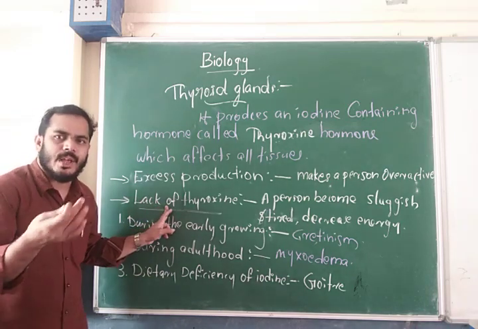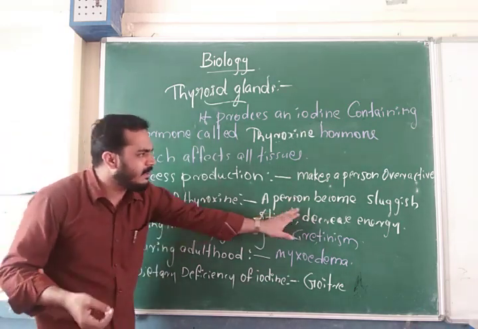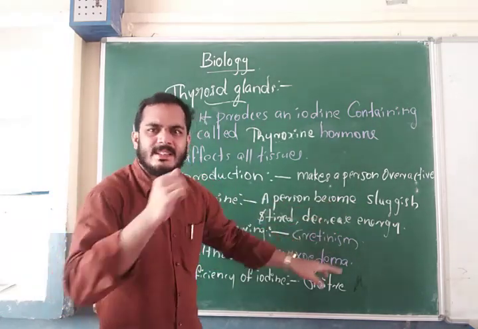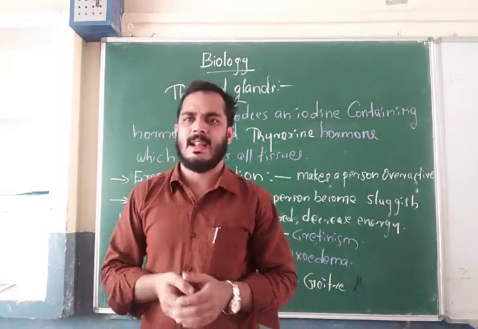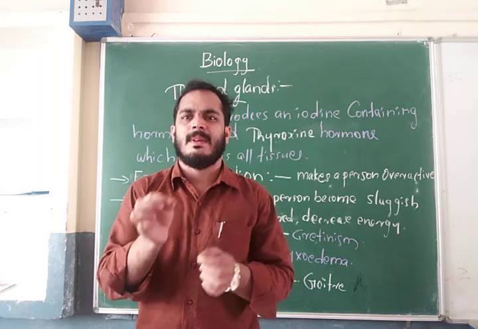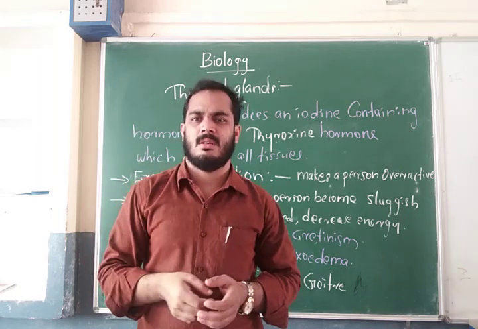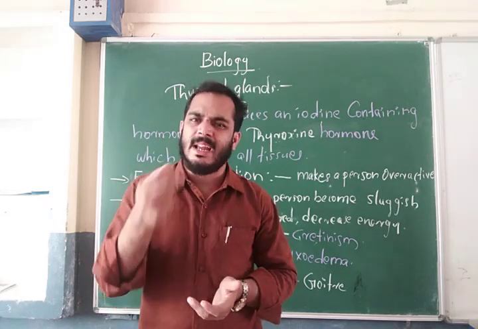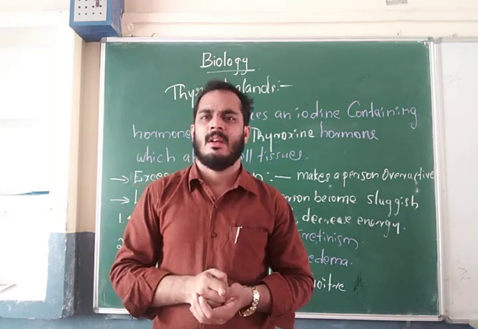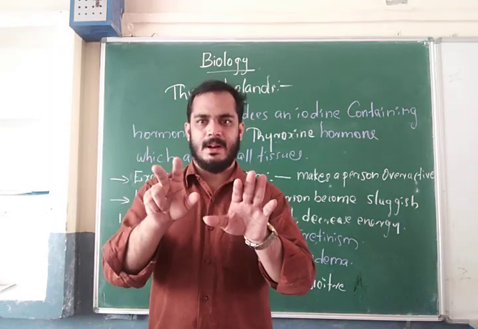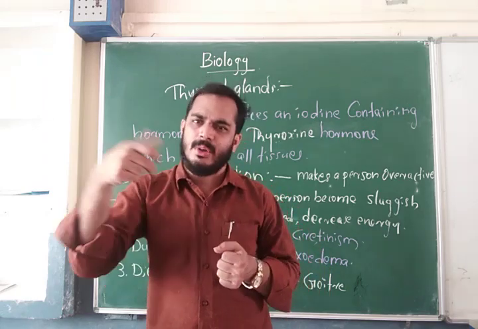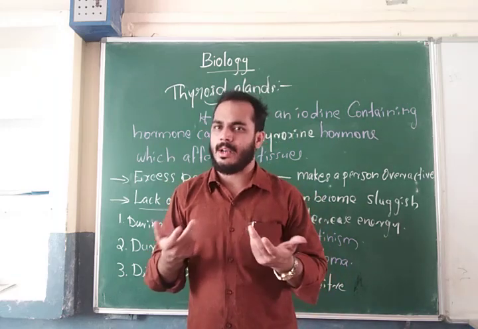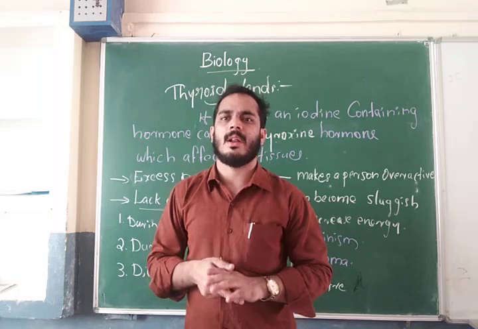Next, the lack of thyroxine hormone. What happens? A person becomes sluggish, tired, and has decreased energy. What is meant by sluggish? Sluggish means very simply slow work, slow movement, all activities very slow. Next, tired: that person always feels tired. And the next one, decreased energy. If the person needs energy to do work, this person has very little energy, so that person can't do any work properly.